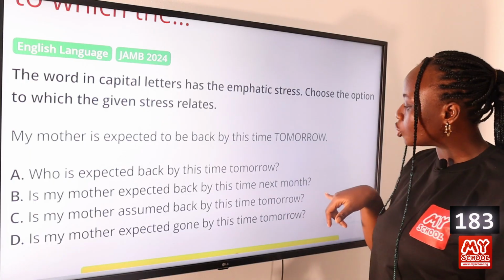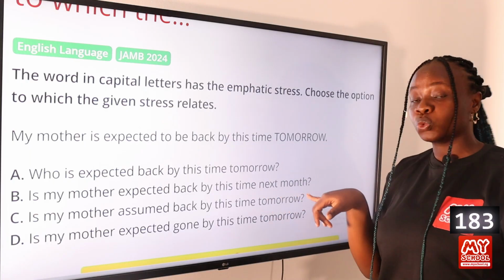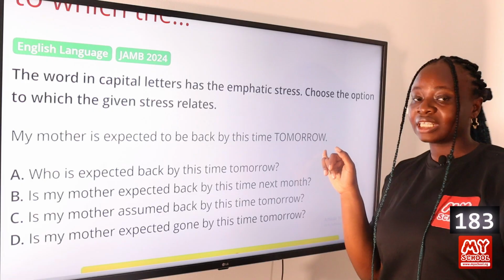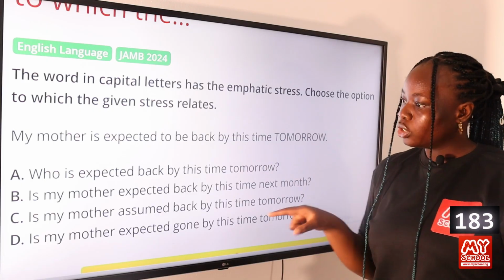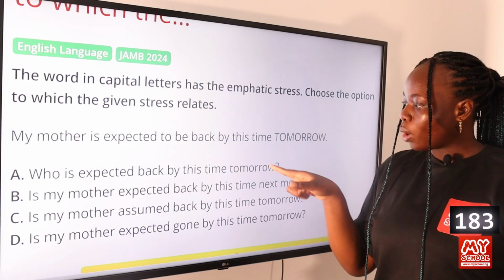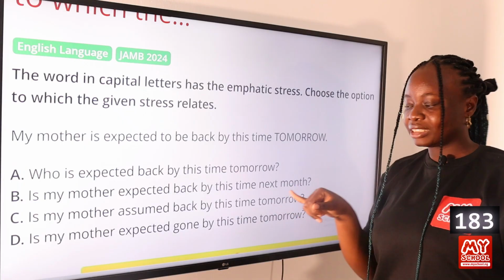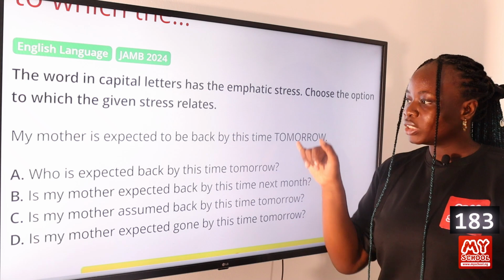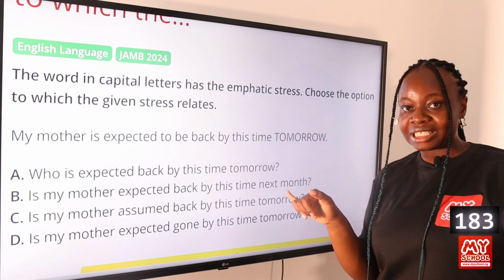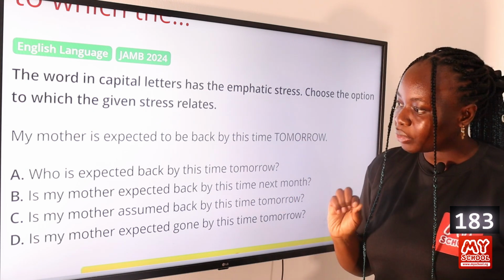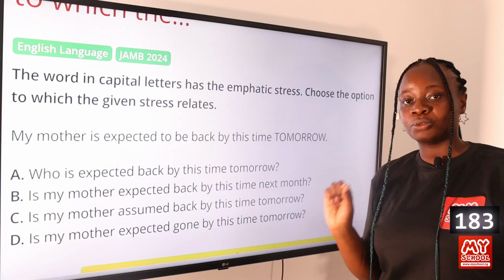So you are looking for the option that has a different word or phrase from the word that is given in the utterance. So that is option B. While other options have tomorrow in their question, option B doesn't. It has next month. So this utterance is clarifying a mistake made in the question. So this makes option B, is my mother expected back by this time next month, the answer to this question.